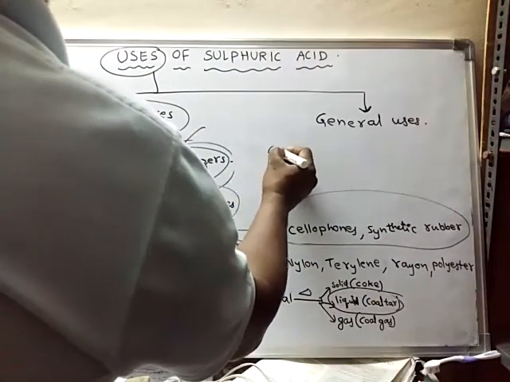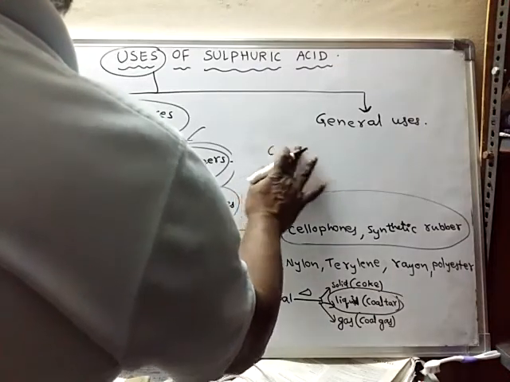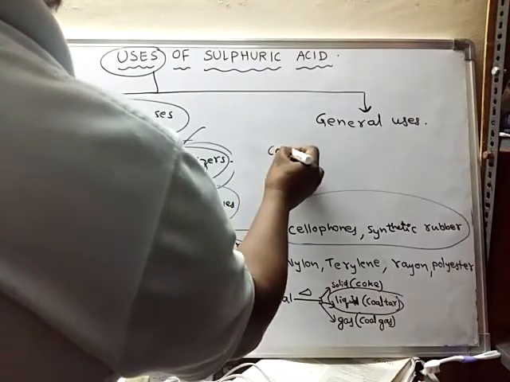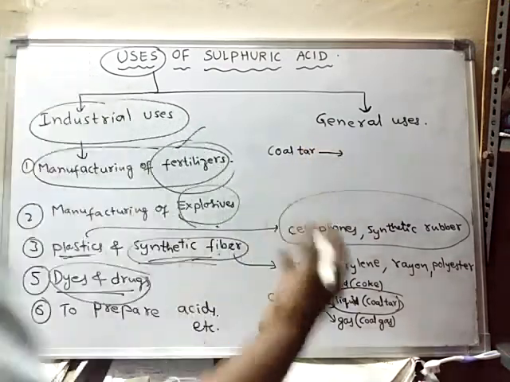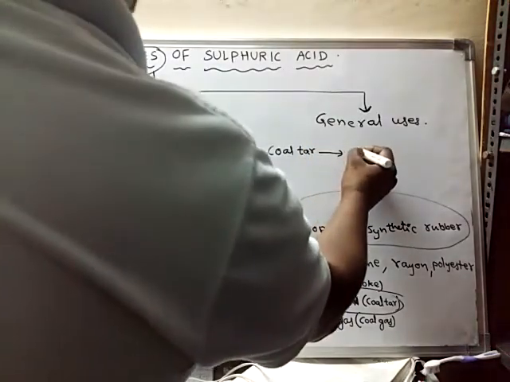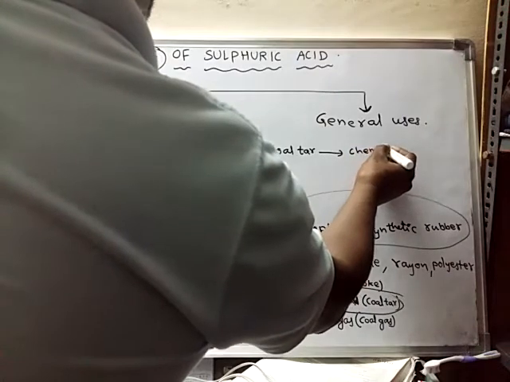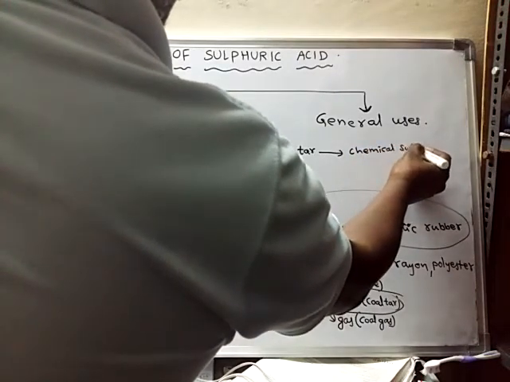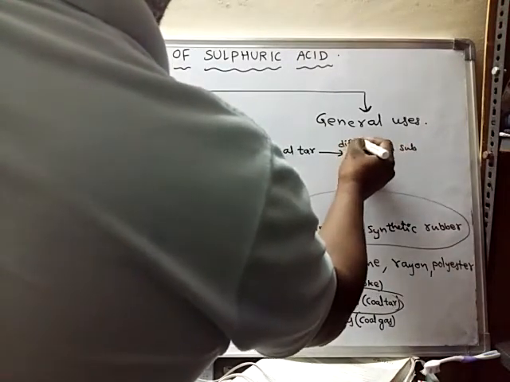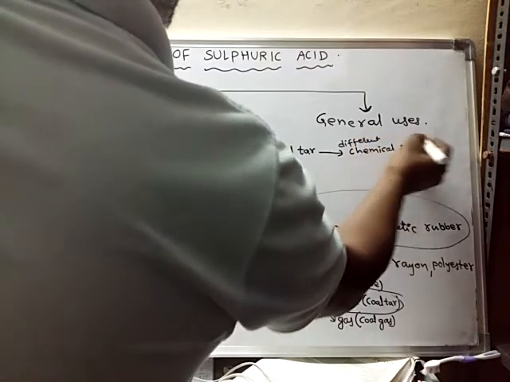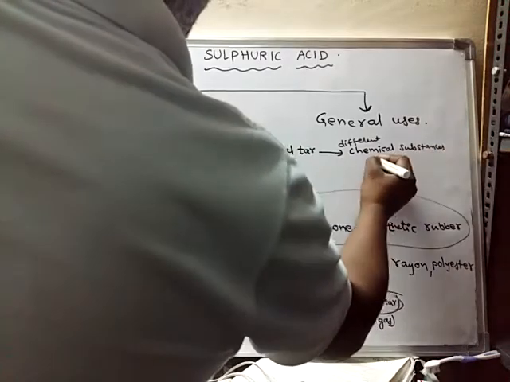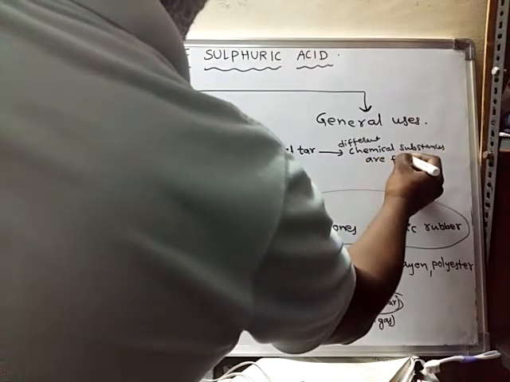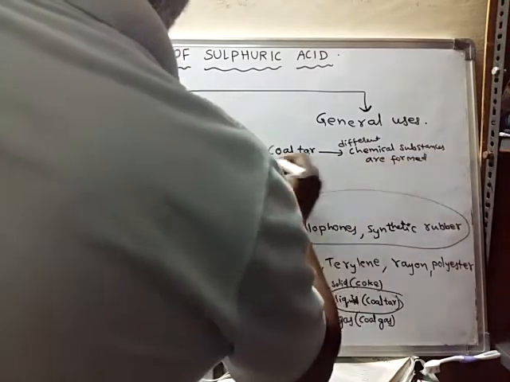See, from coal tar, listen carefully. From coal tar, we can produce different chemicals. Different chemical substances are produced from coal tar.